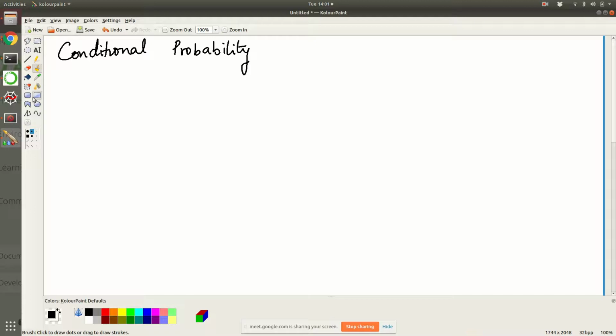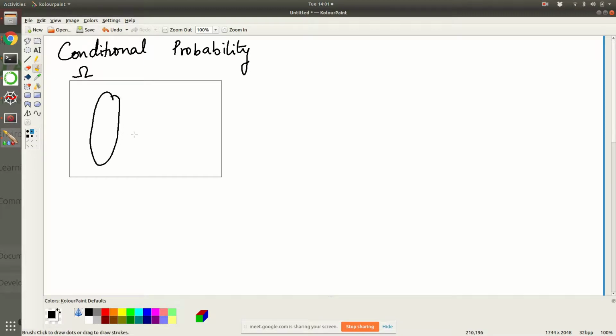The example we did yesterday was a Venn diagram. Originally in the unconditional space, the sample space omega is the original sample space. Now you have two events, let's say A and B. So this is A, this is B.